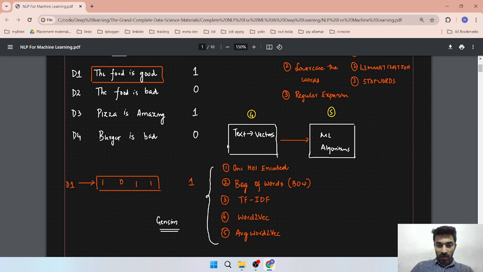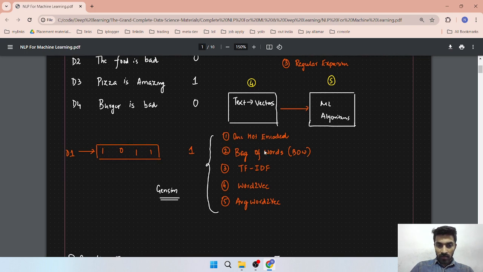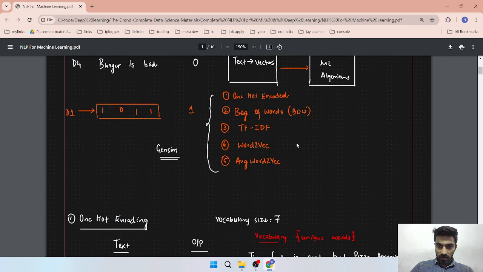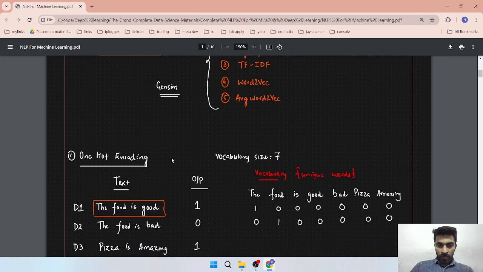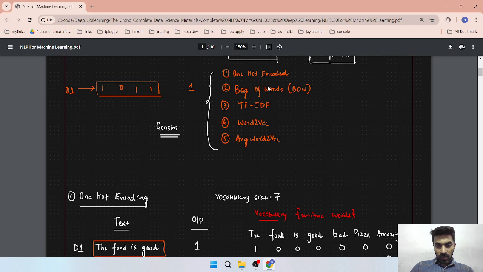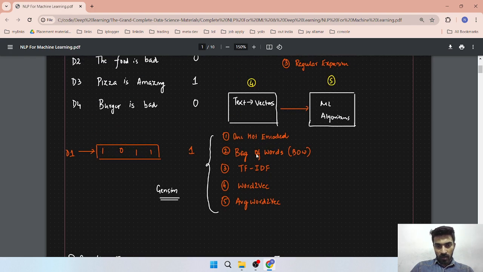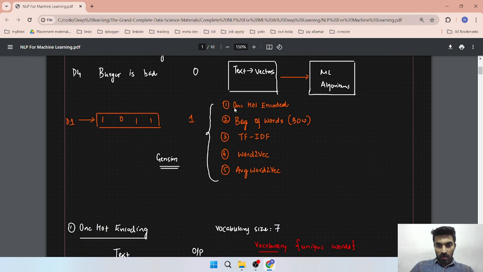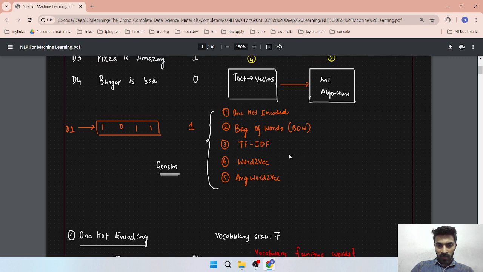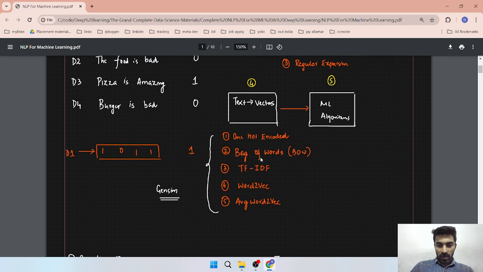So the ML model can learn according to these vectors. Now we will learn what one hot encoding is, and we will learn all of these representations of text into vectors. Firstly we will start with one hot encoding, and then we will learn bag of words, TF-IDF, word2vec, and average word2vec. Basically one hot encoding and bag of words are the previous, starting algorithms where scientists did research,